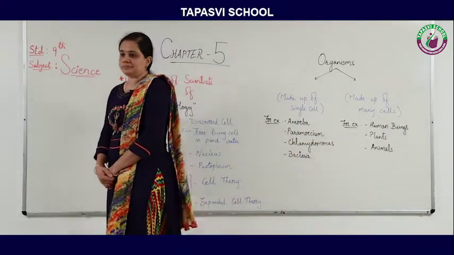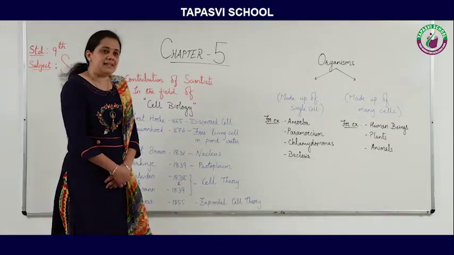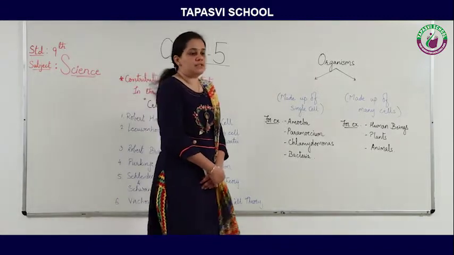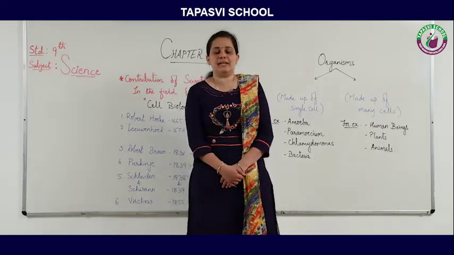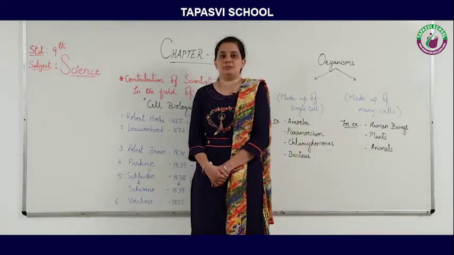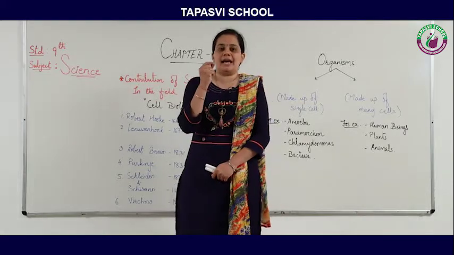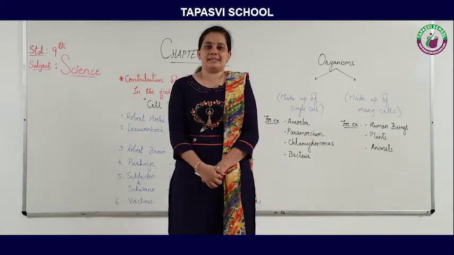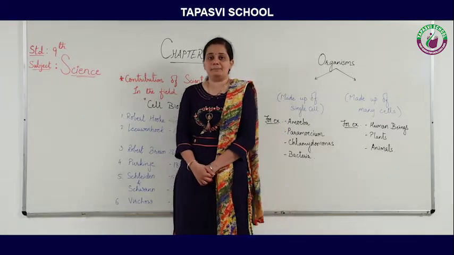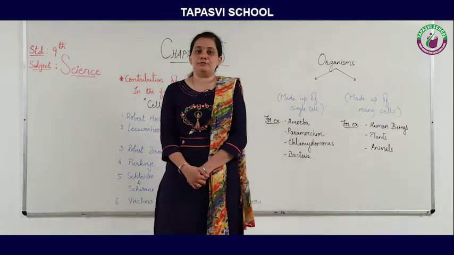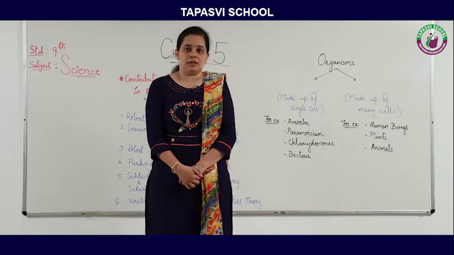Now in 1940, there was the discovery of the electron microscope, and through the electron microscope we can observe each and every tiny cell in any organism. So it is a very big discovery in the field of cell biology.